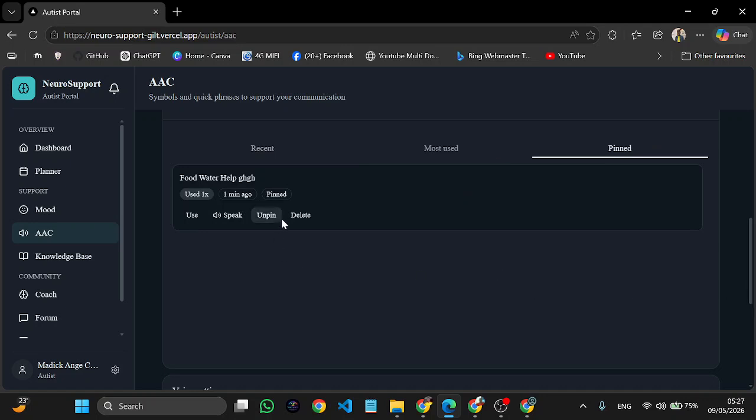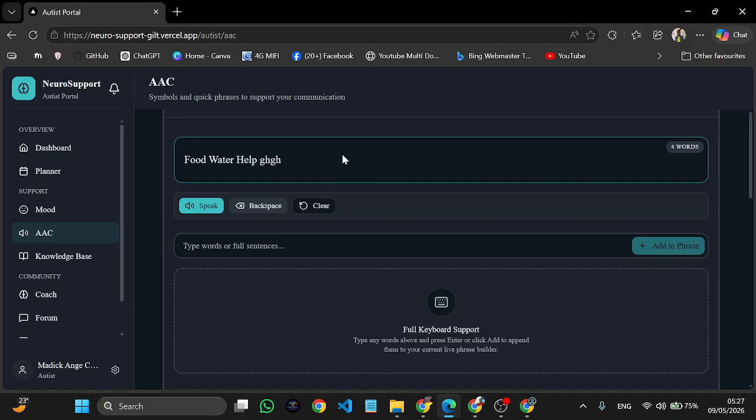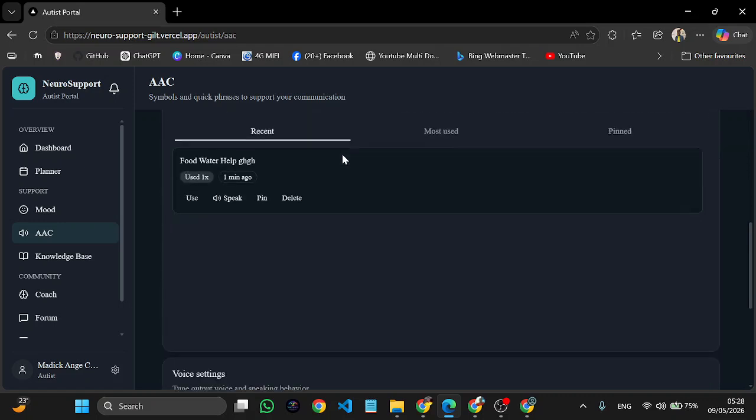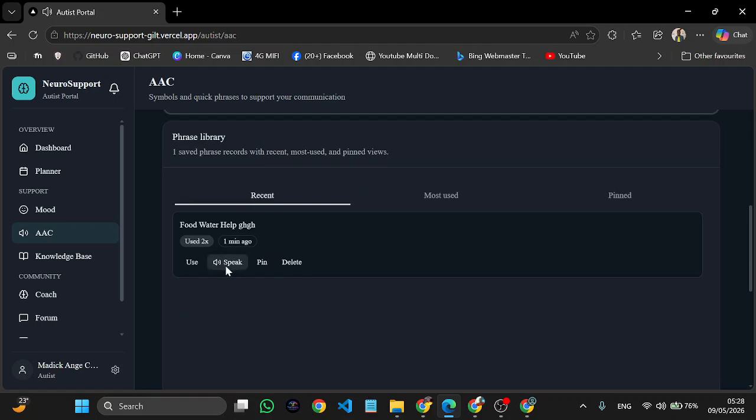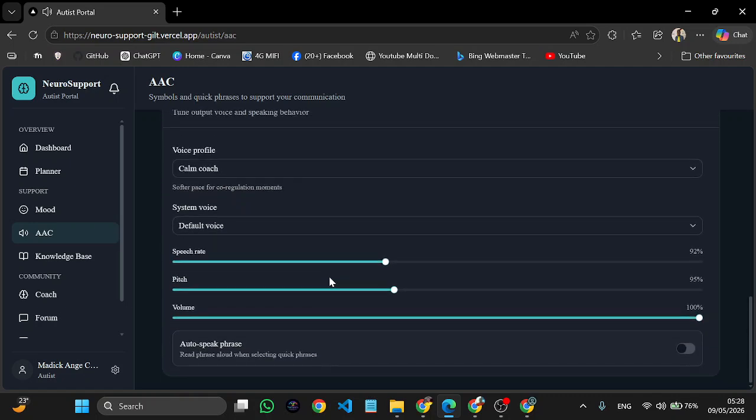So it is now present in the pinned phrases, and you can reuse it just by pressing speak, or you can use it in the text if you want to modify it. And you can delete it. So that's how it functions.